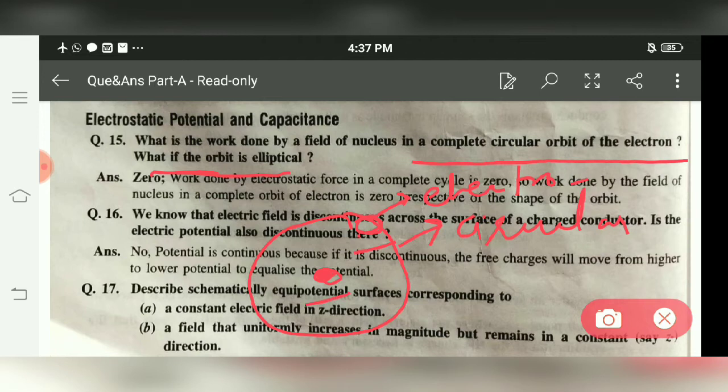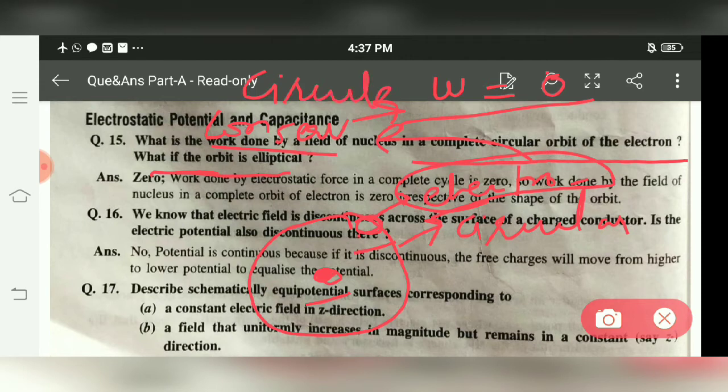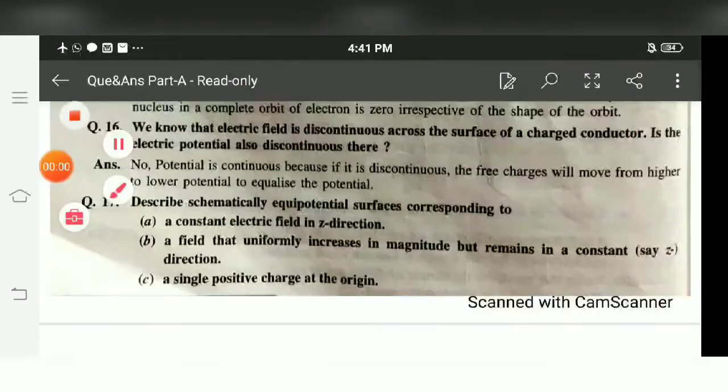As we all know, electrostatic force of attraction is a conservative force. And for a conservative force, work done along a closed path is always equal to 0. Either it is a circular path or an elliptical path. So the path may be circular, elliptical or any closed path, but work done is always 0. That is because of the electrostatic force, which is conservative.